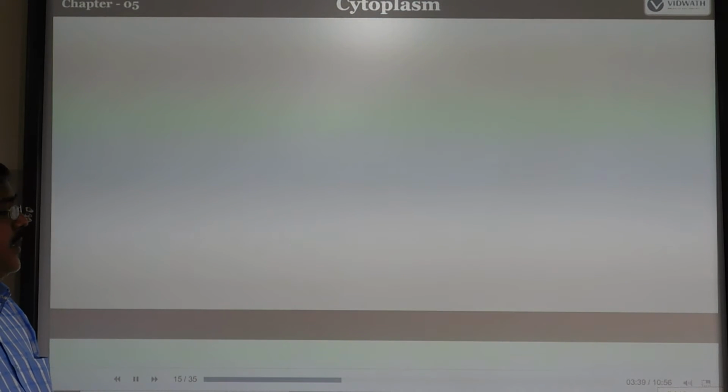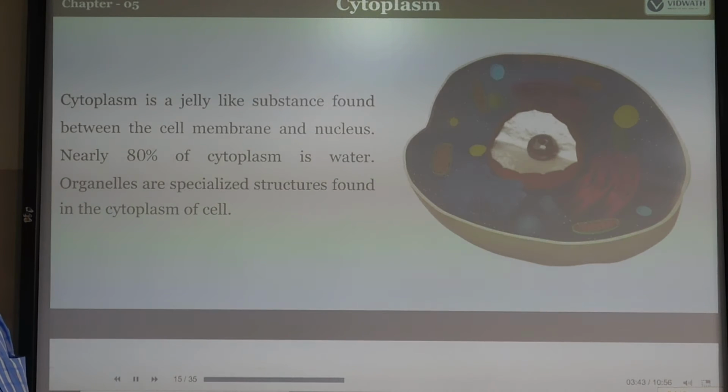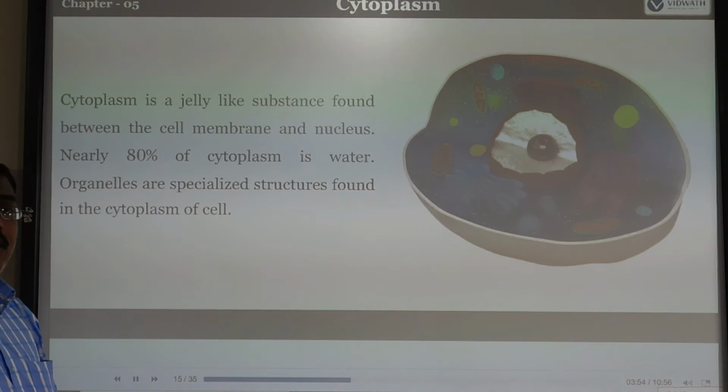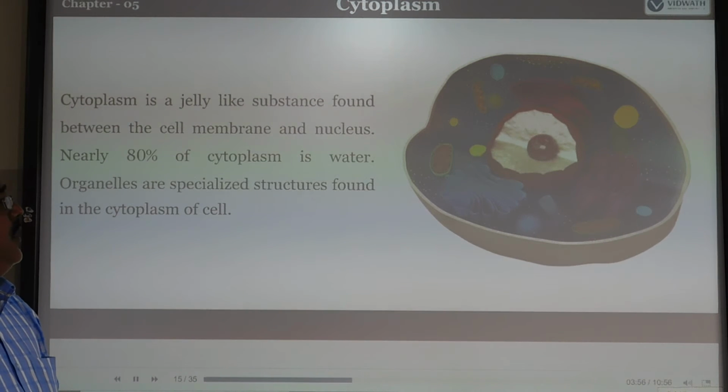Next one is cytoplasm. What is the meaning of cytoplasm? Cytoplasm is a jelly-like substance found between the cell membrane and the nucleus. 80% of the cytoplasm is water. It is made up of 80% water.